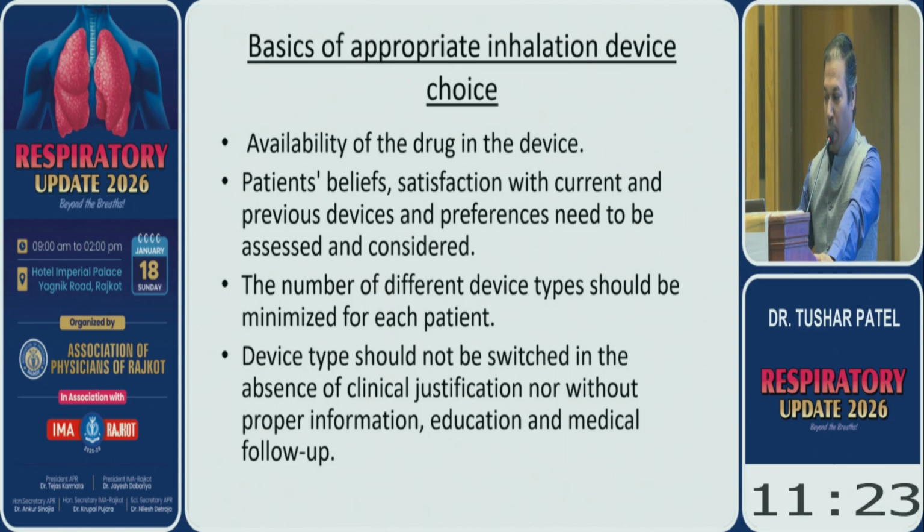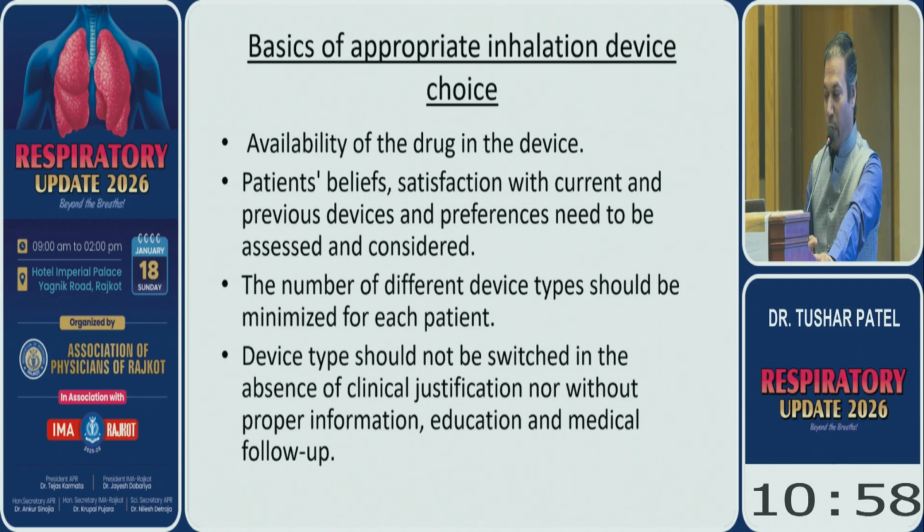So what are the basics of appropriate inhalation device choice? How should you choose from these three devices? First is the availability of the drugs in the device. Sometimes it happens that if you have prescribed a nebulizer and the drug salmeterol is not available for nebulizer, you will not be able to prescribe that drug in nebulization.